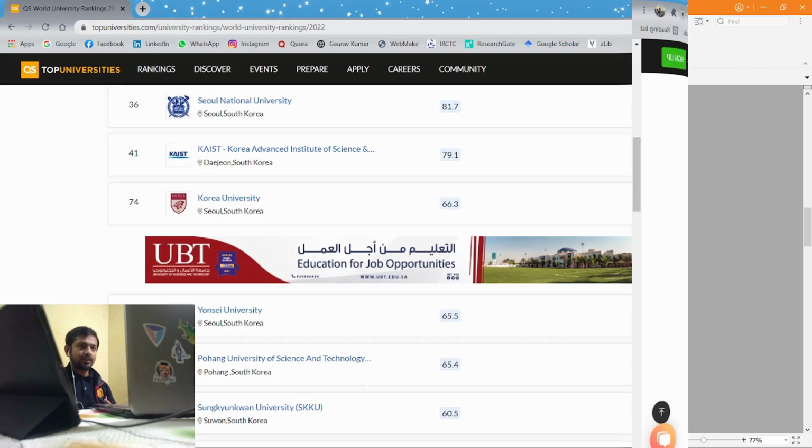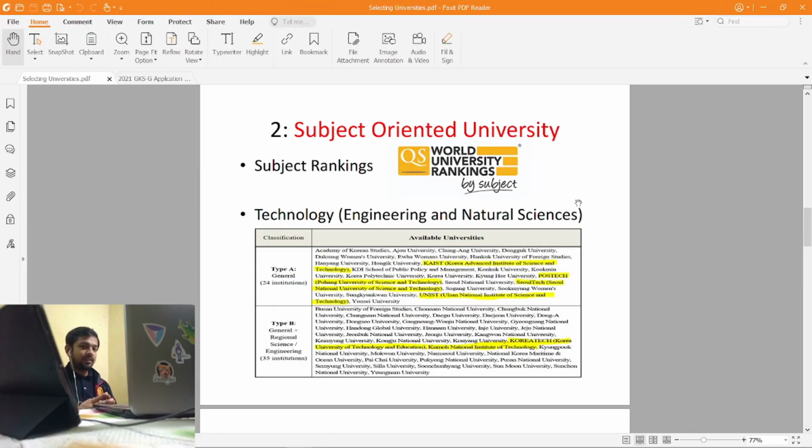So what next parameter should you be looking at? We will discuss that. Now the second parameter is subject-oriented university. There can be some universities which are good in some subjects, maybe university A is good in medical, university B is good in maybe engineering, but both universities are good in their own field. So how can you decide? Then the parameter that comes in is subject ranking.